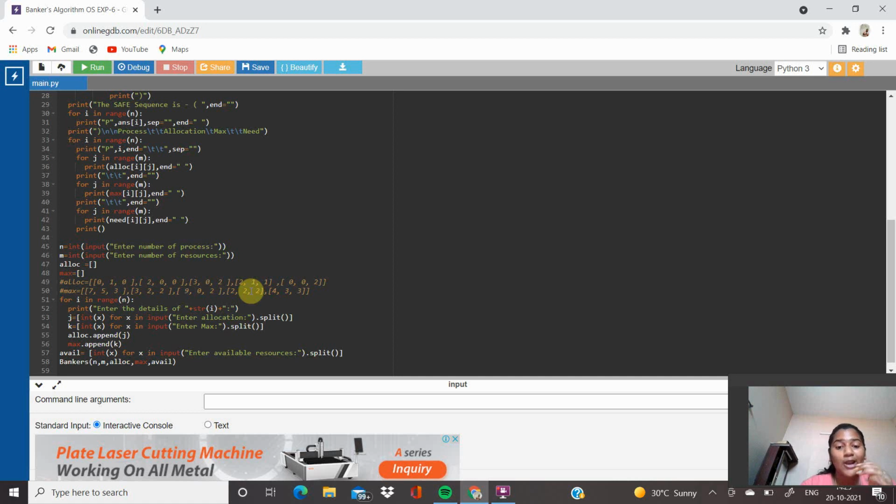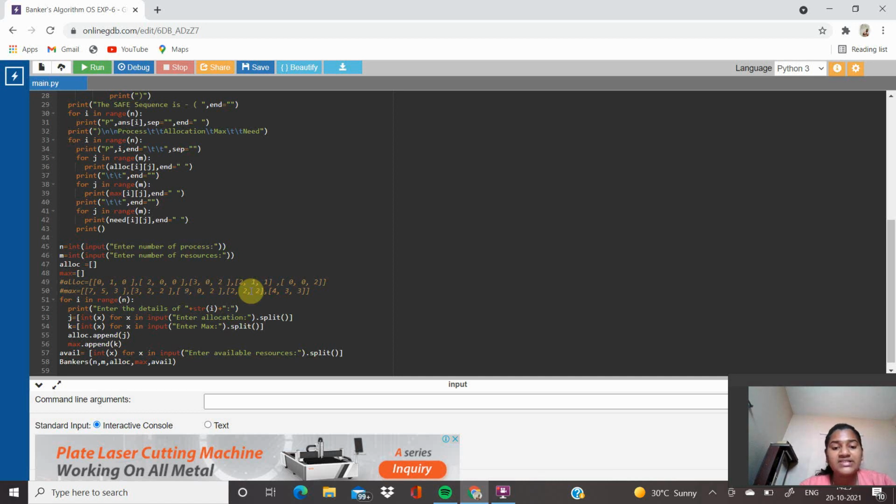Then what is meant by allocation? Allocation means an n by m matrix, that is, the instances of each resource type allocated to each process. If allocation[i][j] equals k, then Pi is currently allocated k instances of Rj.